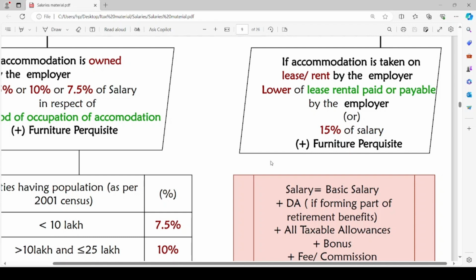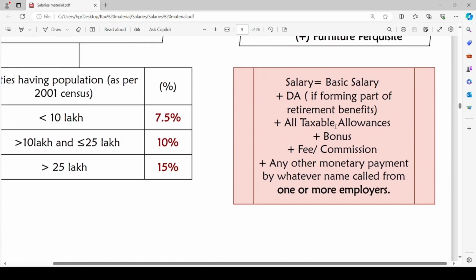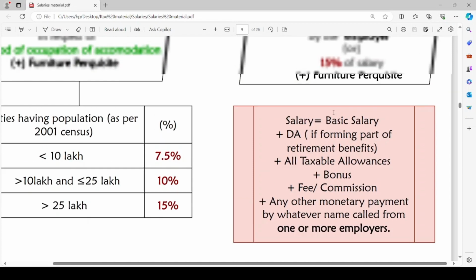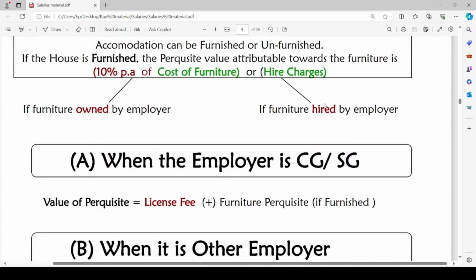To this we will add the furniture perquisite. The salary includes basic salary, DA forming part of retirement benefits, all taxable allowances, bonus, fee or commission, and any other monetary payment by whatever name called from one or more employers. So this is how we calculate the perquisite value under rent-free accommodation.